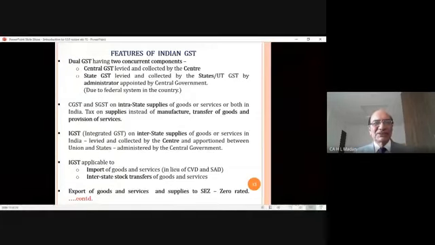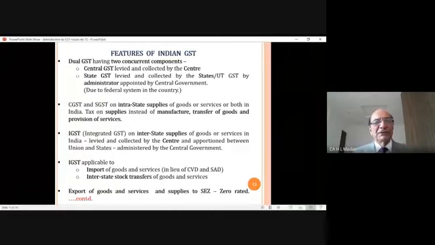Now look, two states are not involved. In this transaction, two countries are involved. So he says, which tax will be applicable in this case? Look, export of goods or import of goods or services or export of goods or services have been treated as an interstate sale. No doubt.